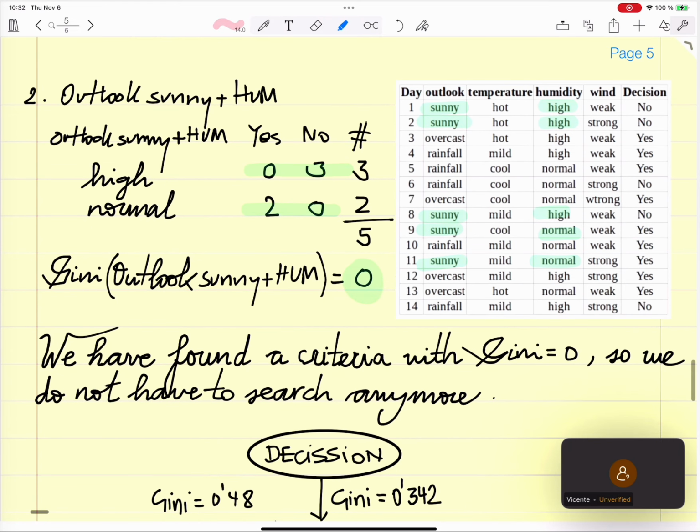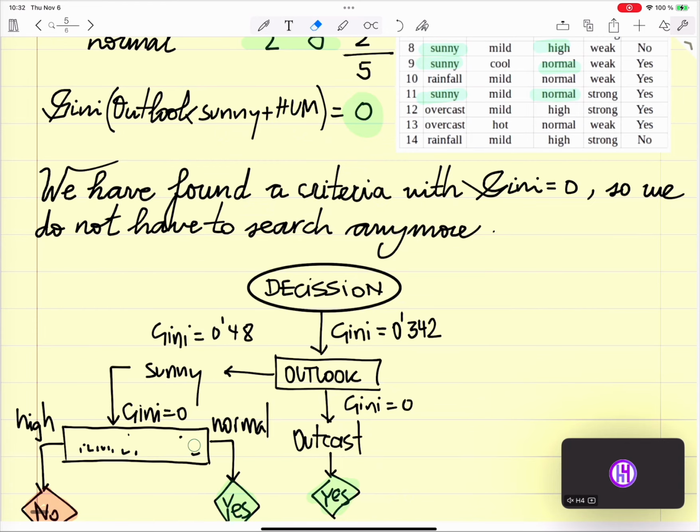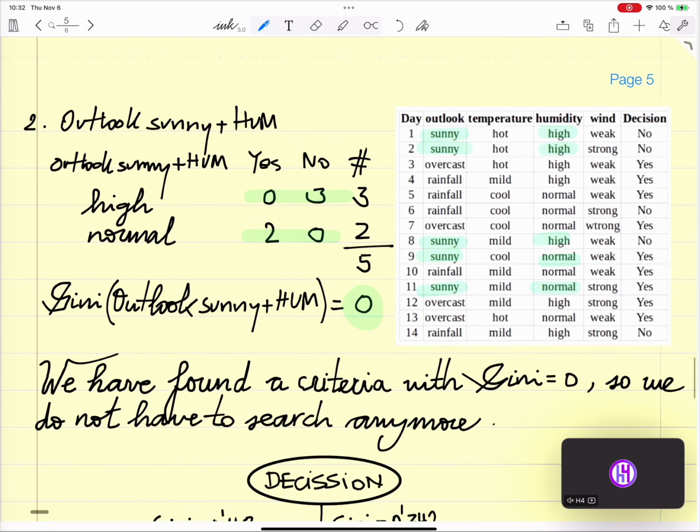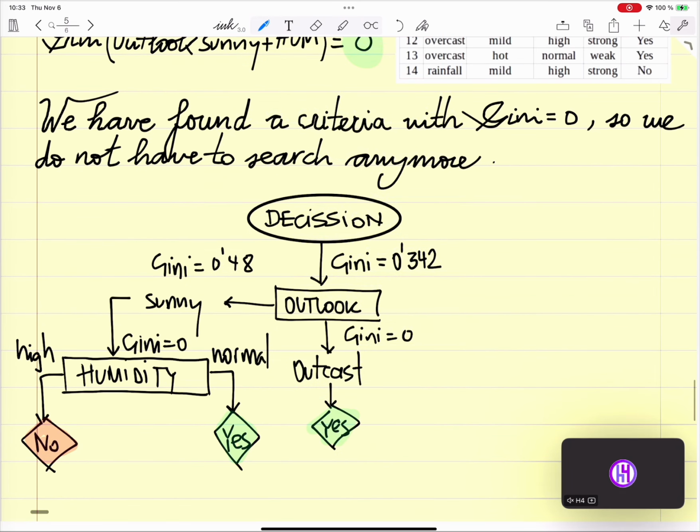Yeah, you're right, humidity. Sorry. We are looking at humidity here. Thank you. So here is already the decision tree for sunny. For rainfall, we don't know yet. Any question?